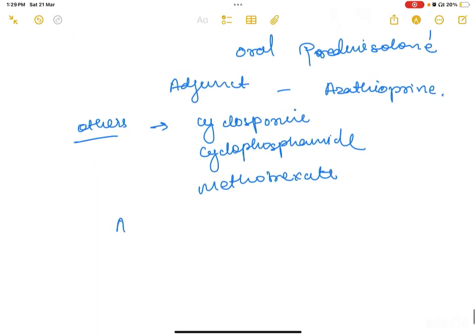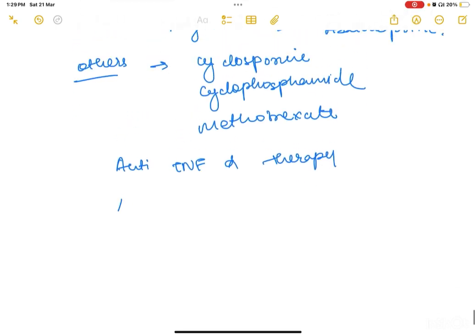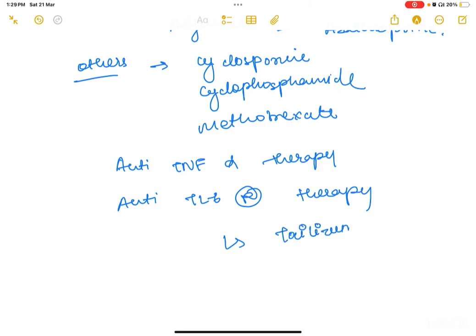Also, you could use anti-TNF alpha therapy, and also there is anti-interleukin 6 receptor therapy, which is tocilizumab, which is used in refractory Takayasu arteritis.